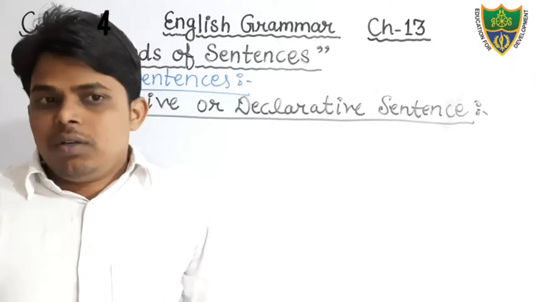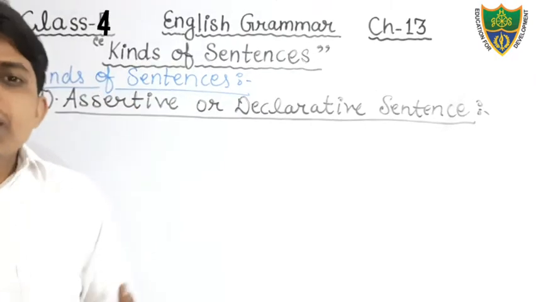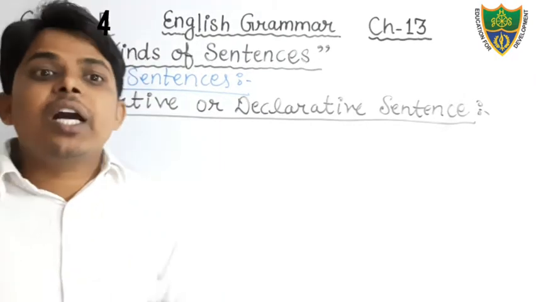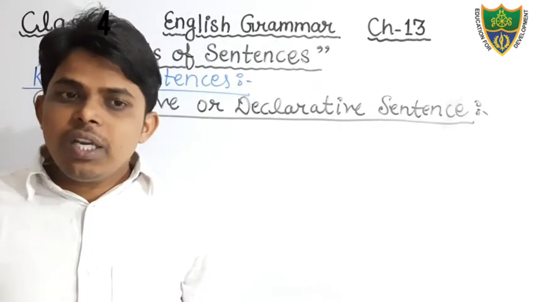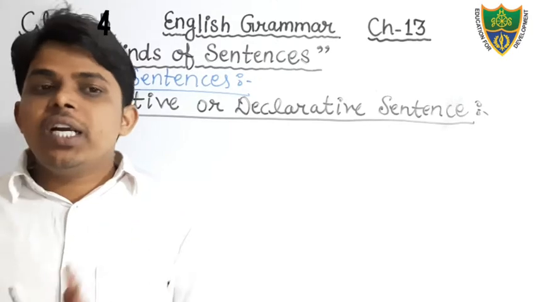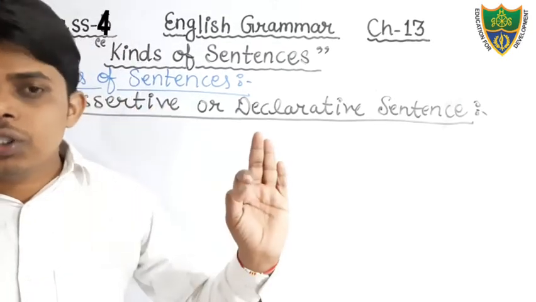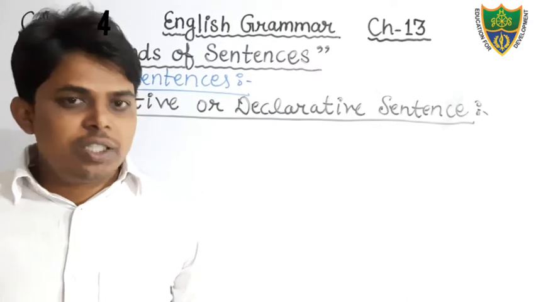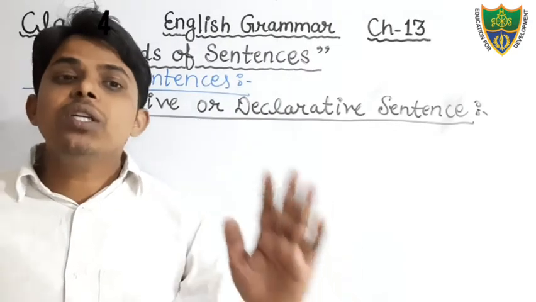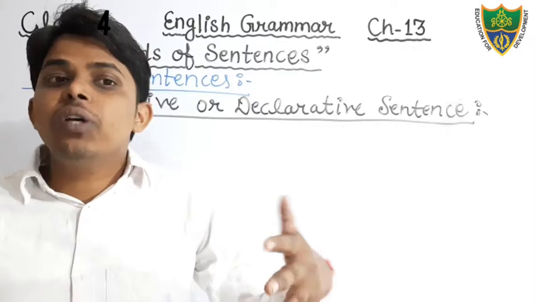It is a kind of information, a kind of fact, a kind of declaration, a kind of assertion. So we can say that assertive sentences are those which assert something, declare something, or state something about the subject.